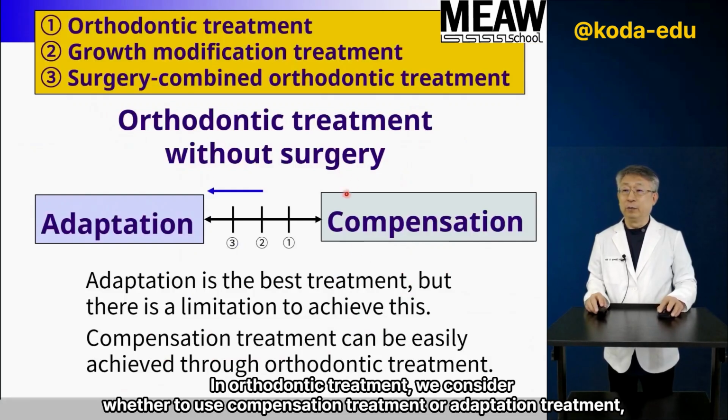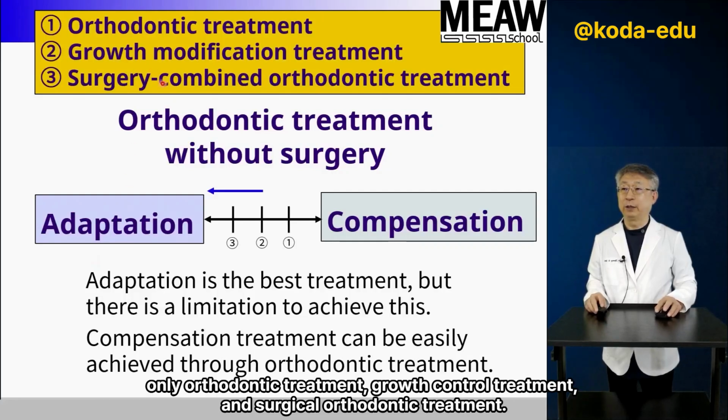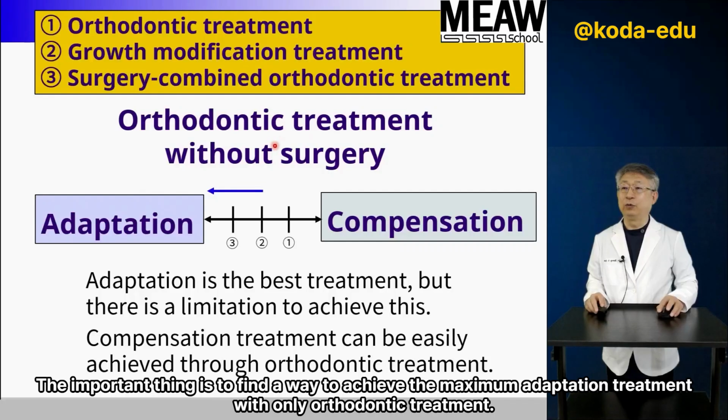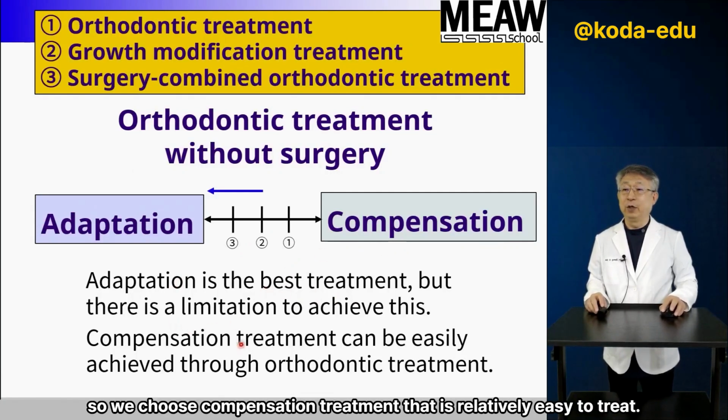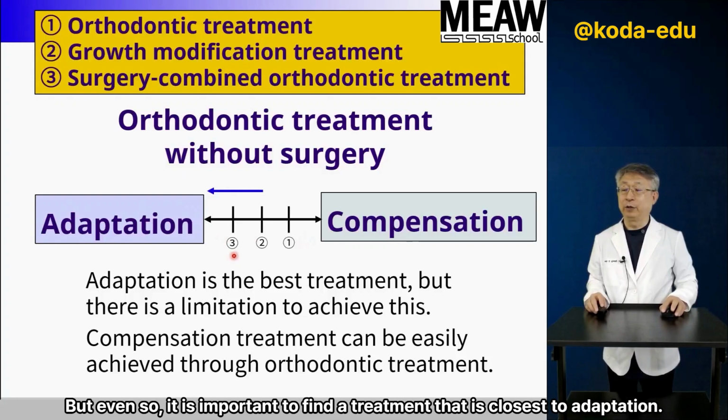In orthodontic treatment, we consider whether to use compensation treatment or adaptation treatment. Only orthodontic treatment, growth control treatment, and surgical orthodontic treatment. The important thing is to find a way to achieve the maximum adaptation treatment with only orthodontic treatment. In fact, adaptation-only treatment is the best treatment method, but it has its limitations. So we choose compensation treatment that is relatively easy to treat. But even so, it is important to find a treatment that is closest to adaptation.